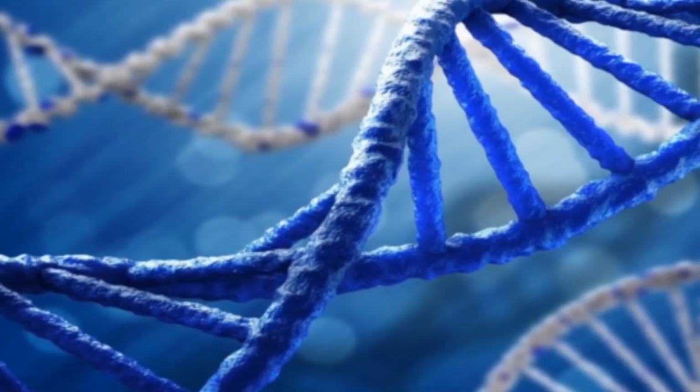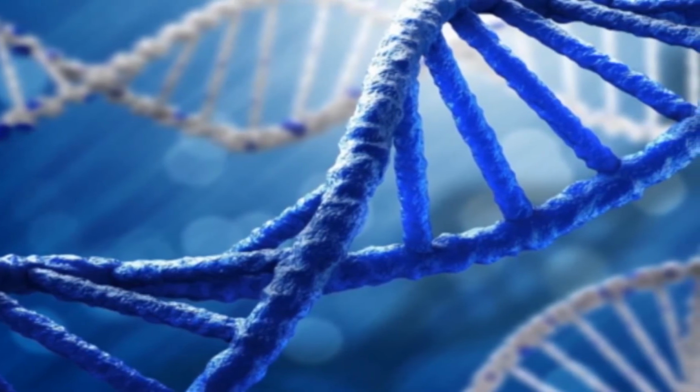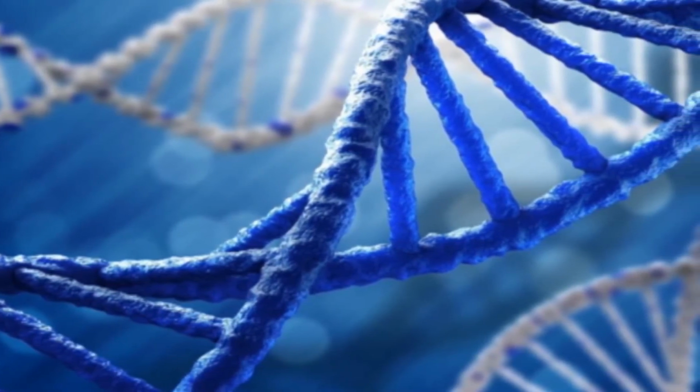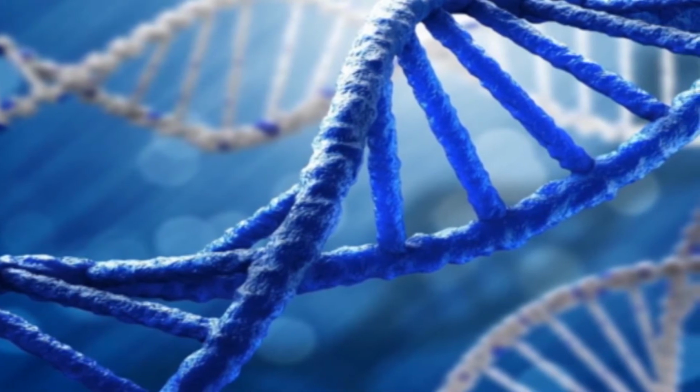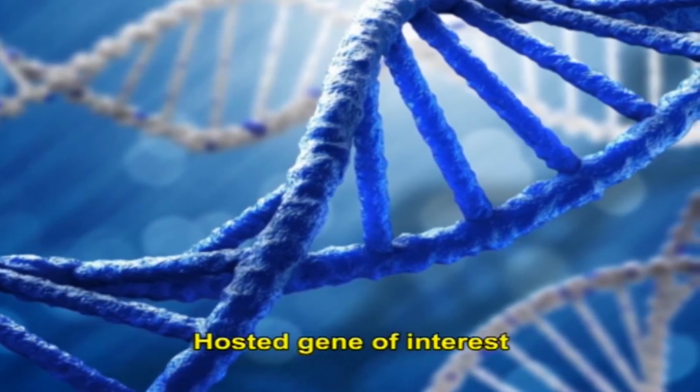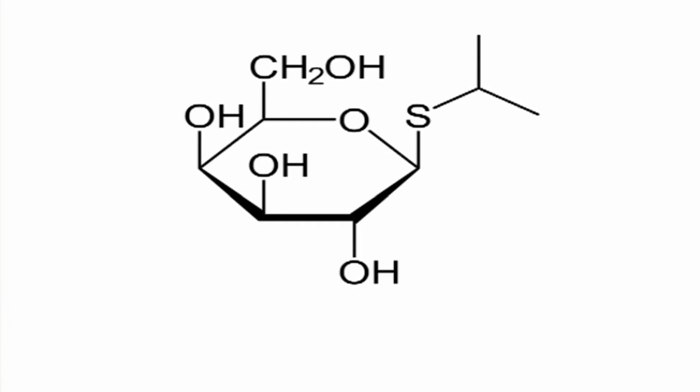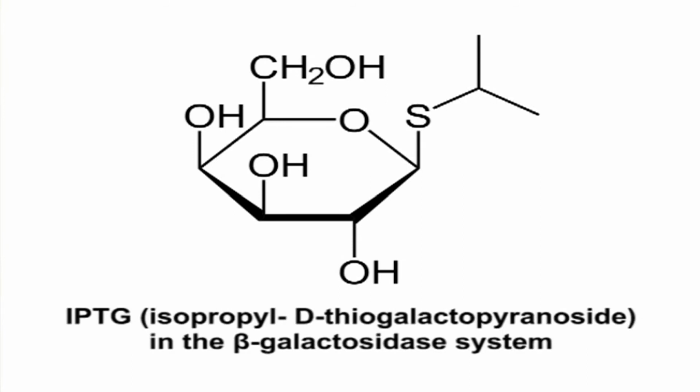Reporter genes used in this method are usually expressed under their own promoter, independent of that of the hosted gene of interest. The reporter gene can be expressed with an external intervention such as the introduction of IPTG, that is isopropyl D-thiogalactopyranoside, in the beta galactosidase system.